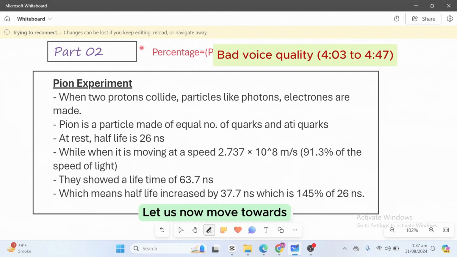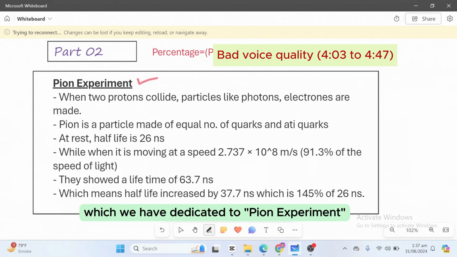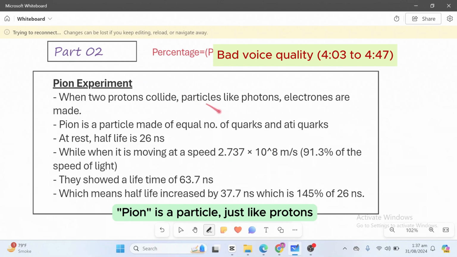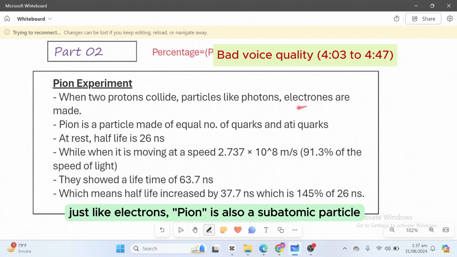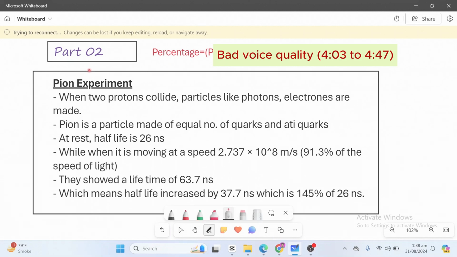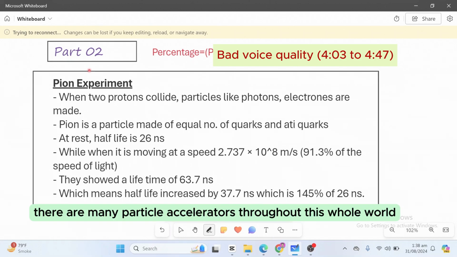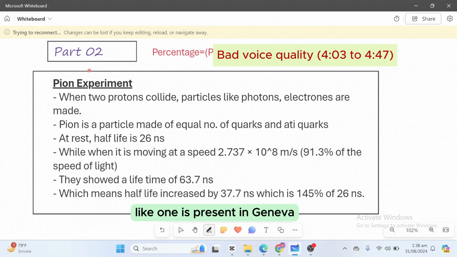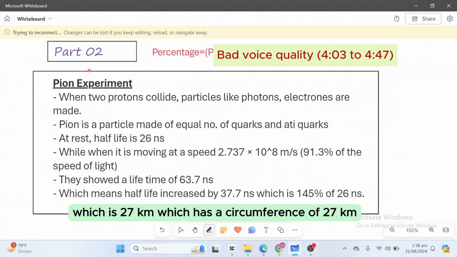Okay, let us now move towards the second portion of today's video, which we have dedicated to the pion experiment. Pion is a particle just like protons, just like electrons. Pion is also a subatomic particle. Let me tell you something about particle accelerators because that term is relevant here. There are many particle accelerators throughout the world. One is present in Geneva, which has a circumference of 27 kilometers, and that is the biggest machine humans have built so far.